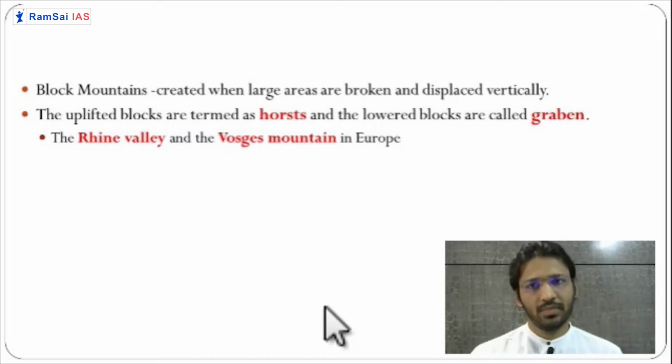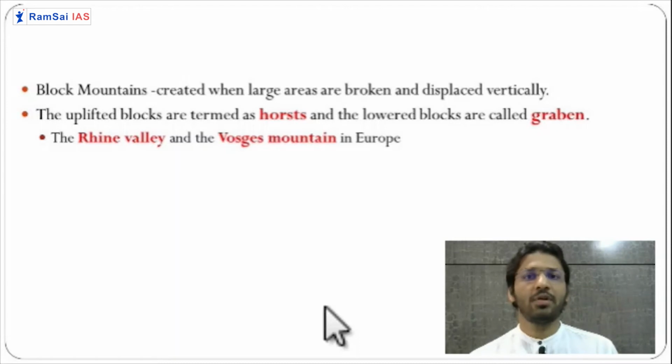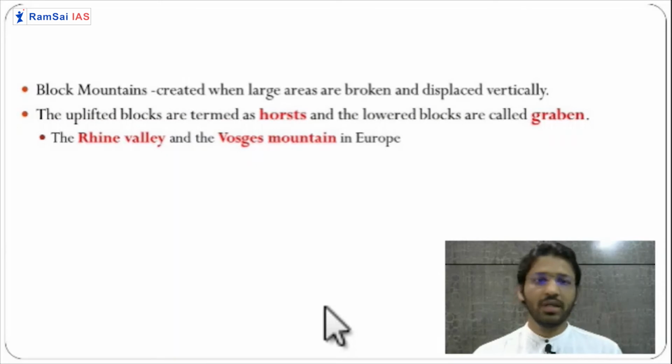So Rhine Valley in Germany is an example of graben, and Vosges Mountain, again in Europe, is an example of horst. So these are the differences between horst and graben. So block mountain, how it is formed, in brief, that we have seen. Fold mountain, how it is formed, that also we have seen.